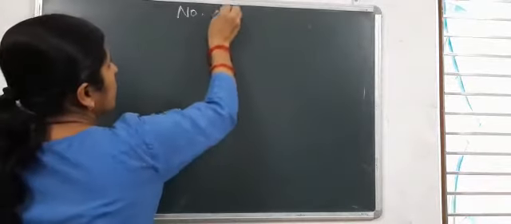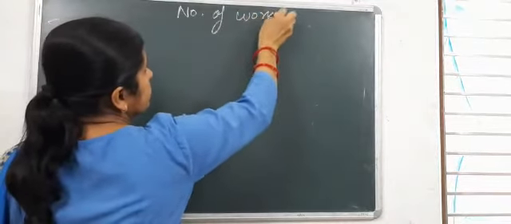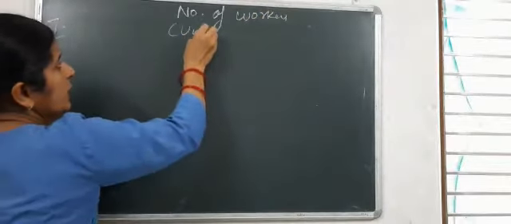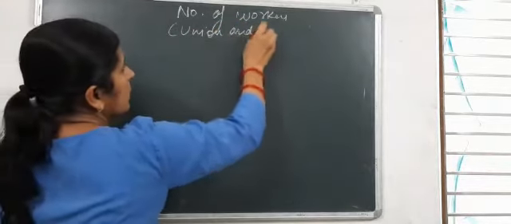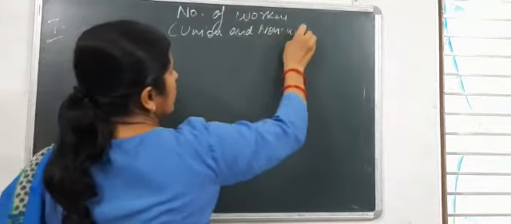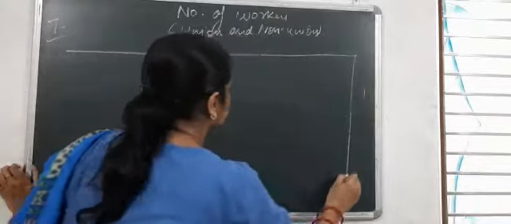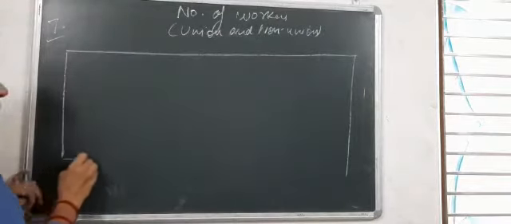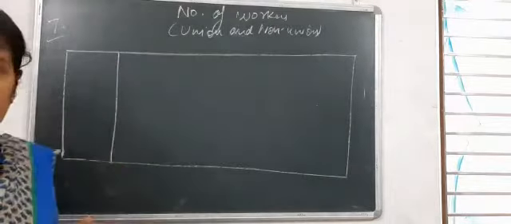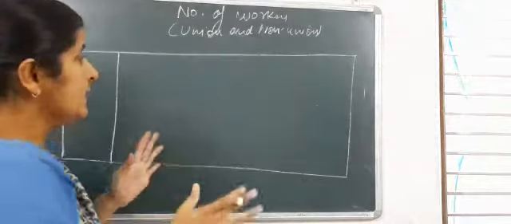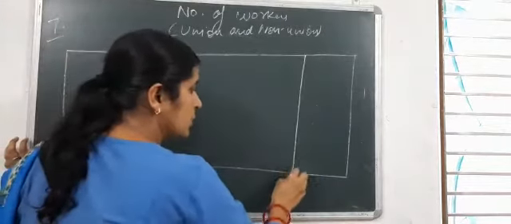So this is the number of workers. In the bracket you can write union and non-union. Okay, now starting. Here the workers are given year-wise, and also the union workers, and the grand total.